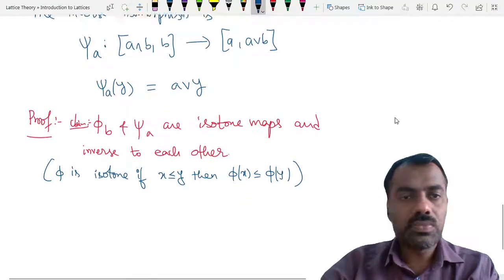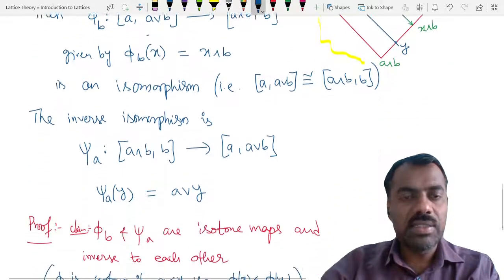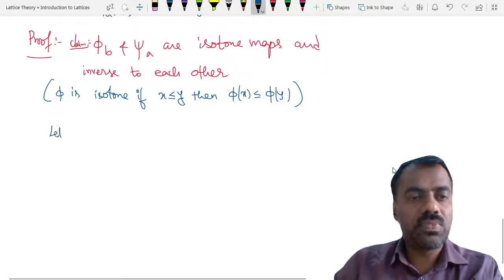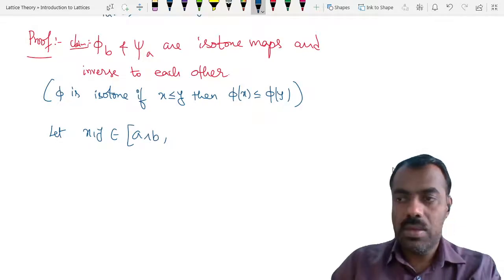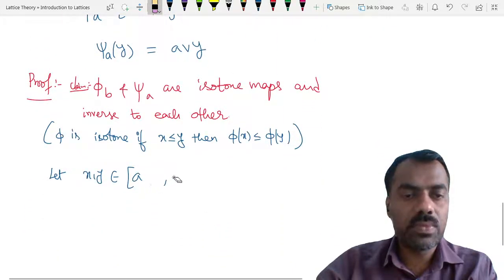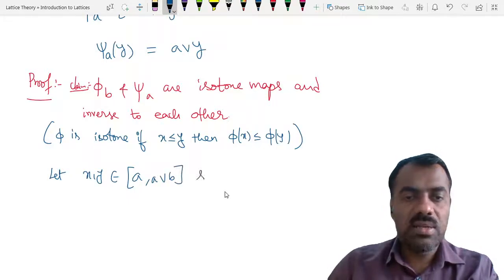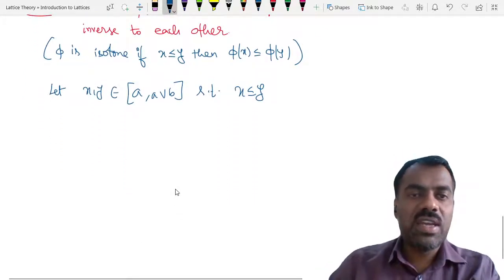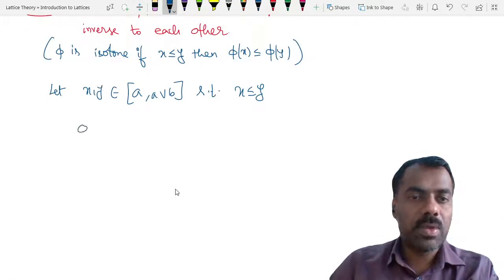Okay, fine. To show that phi b is isotone, take any two elements x, y belonging to the interval A comma A join B, such that x is less than or equal to y. Then we want to show that phi b of x is less than or equal to phi b of y. How is phi b defined?